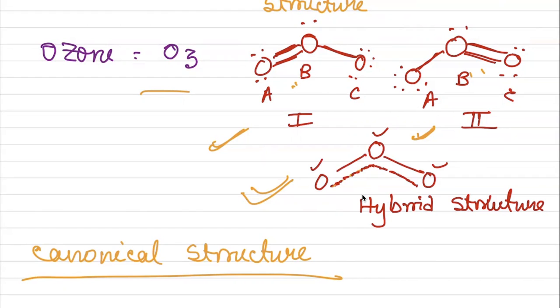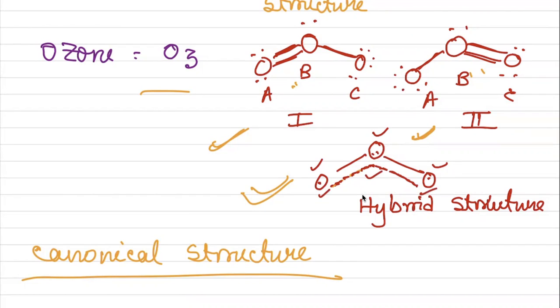It is not like only this oxygen and this oxygen are holding the pi electrons. No, the pi electrons are delocalized over the 3 oxygen atoms. The availability of pi electrons here is the same, here is the same, and here is the same.